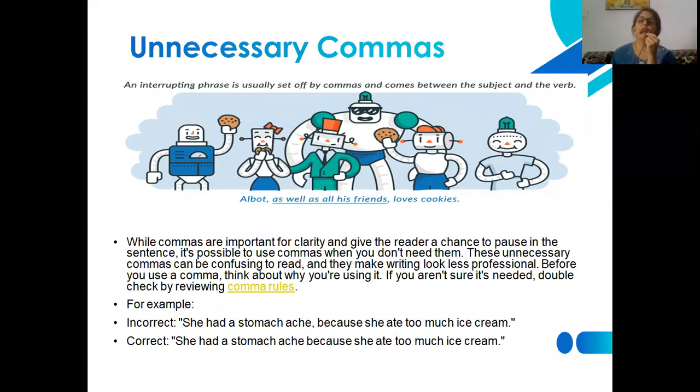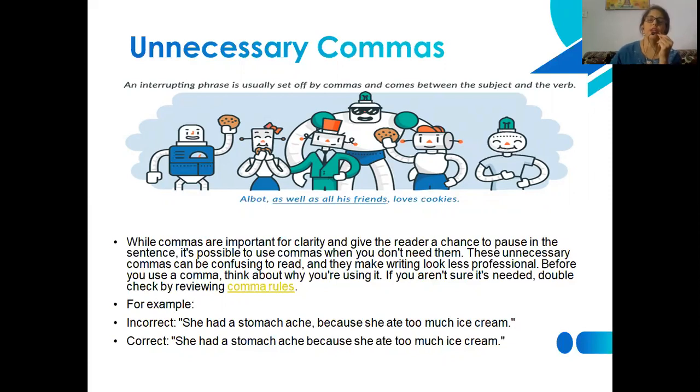But why are we using it? Whether the comma is unnecessary or necessary, we need to keep in mind. First of all, we should know where commas are suitable and where we should use them. They are really essential to clarify and give the reader a chance to take a little pause once they are reading extensive, long sentences.